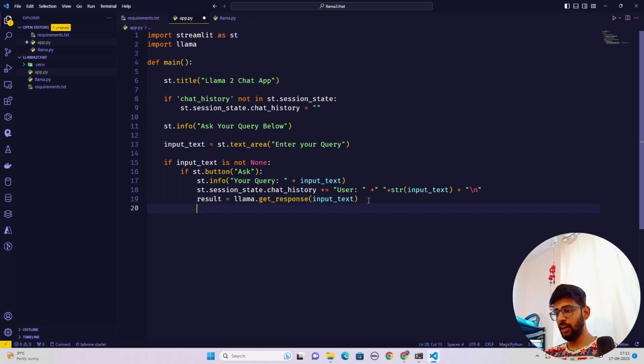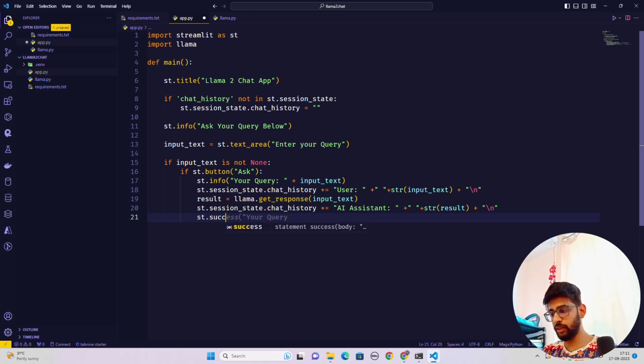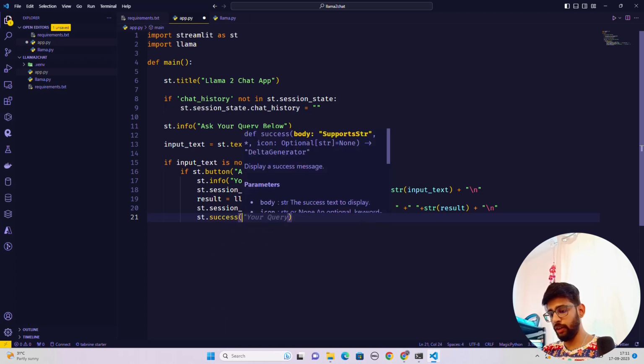And inside this, again let's copy this entire thing over here. Now we'll replace user with AI assistant. So AI assistant, and this will not be a string as input text, this will be your result. So let's do that as result, and this looks nice. Now we are okay with this chat history. This makes sense. And now just do st.success for result to print the result. So st.success, and here I'm going to print response.